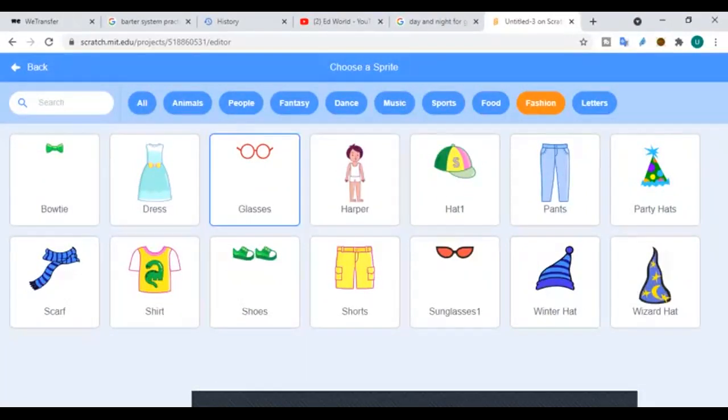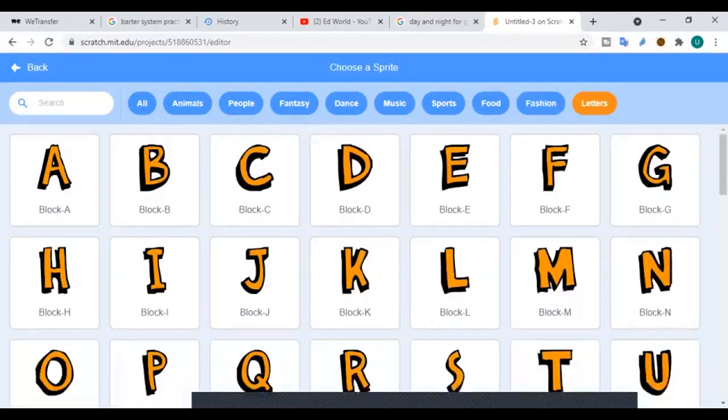Then we have glasses, different dresses. I like the blue one. Then we have boots, scarves, shirts, and shoes as well. I like the long boots. Then we have shorts, sunglasses, winter hat, and wizard hat. And at last we have English alphabets as well, right? We can choose anything as our sprite.